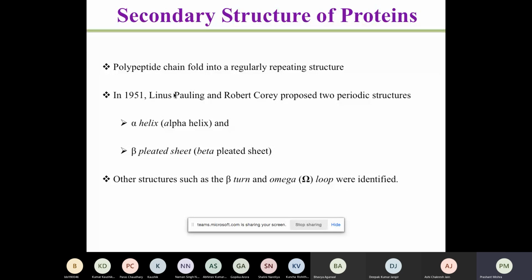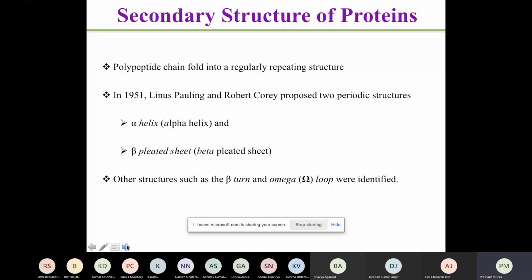It is not that the first amino acid interacts with the 100th amino acid and gives the secondary structure. It is always the neighboring amino acids that are interacting. So we'll talk about which amino acid can interact with which amino acid when there is a hydrogen bonding between CO and H. But one thing is very clear that this kind of hydrogen bonding gives different shapes or different structures. These structures were recognized as alpha helical structure or alpha helix, beta pleated structure, that means a beta sheet structure, and other structures like beta turn, omega loop, etc.